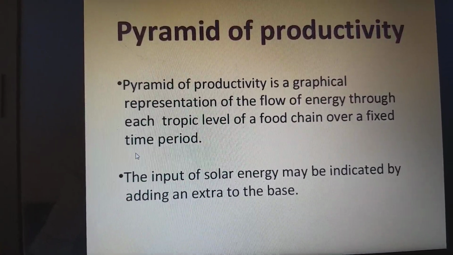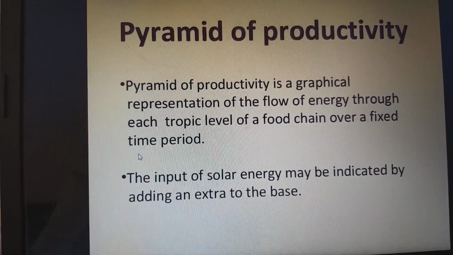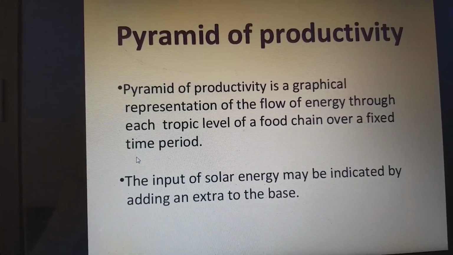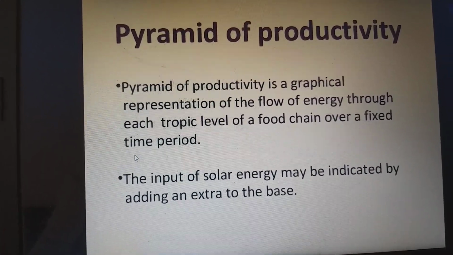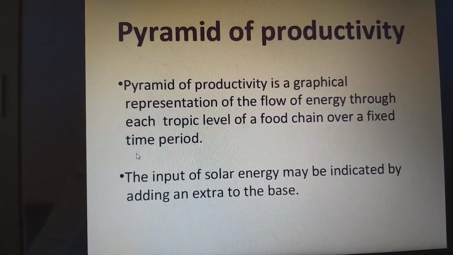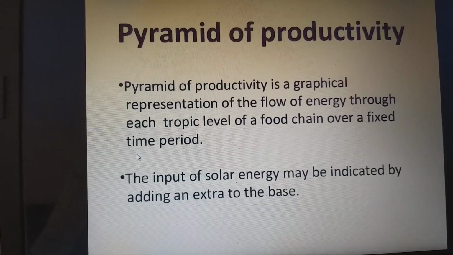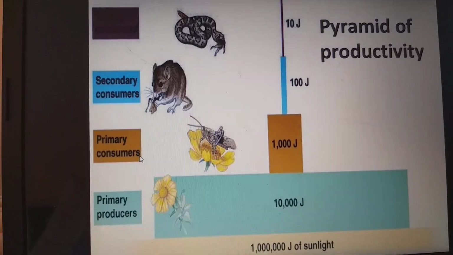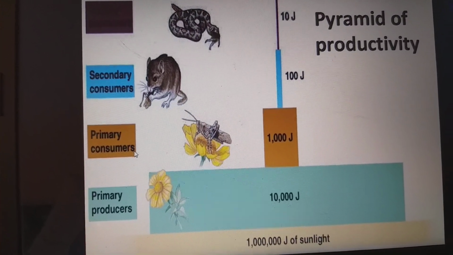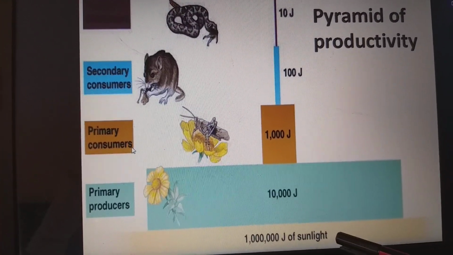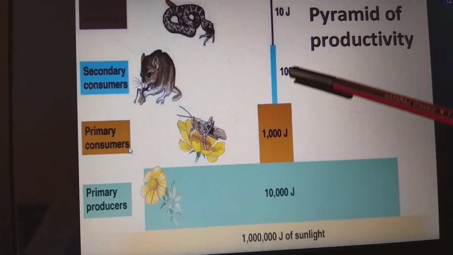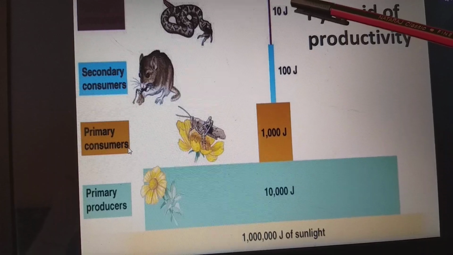Pyramid of productivity. The pyramid of productivity is a graphical representation of the flow of energy through each trophic level of a food chain over a fixed time period. The input of solar energy may be indicated by adding an extra bar to the base. So this is the graphical representation of the pyramid of productivity. We have sunlight at the base, and then the primary producers, primary consumers, secondary consumers and tertiary consumers.